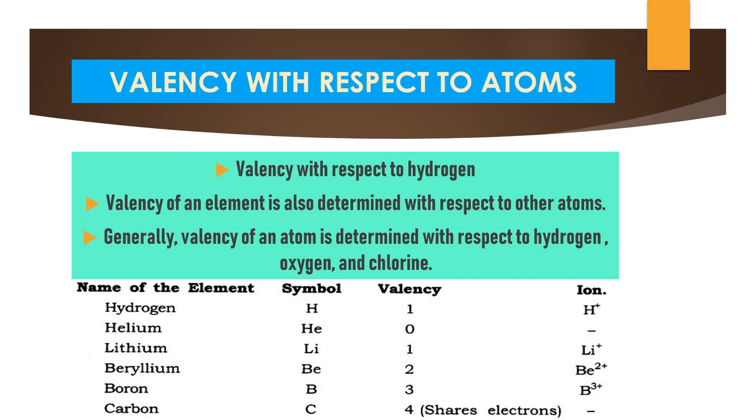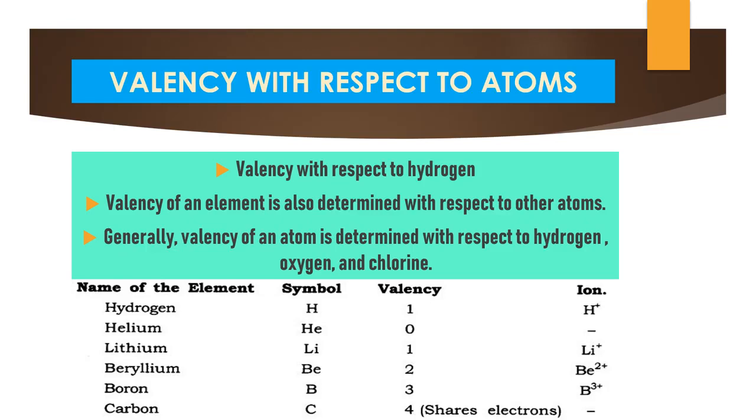Next, boron. Capital B is the symbol for boron. Its valency is 3, so it's a positively charged atom, B3 plus. Next, carbon. Capital C is the symbol for carbon. Its valency is 4, but it cannot lose or gain electrons.